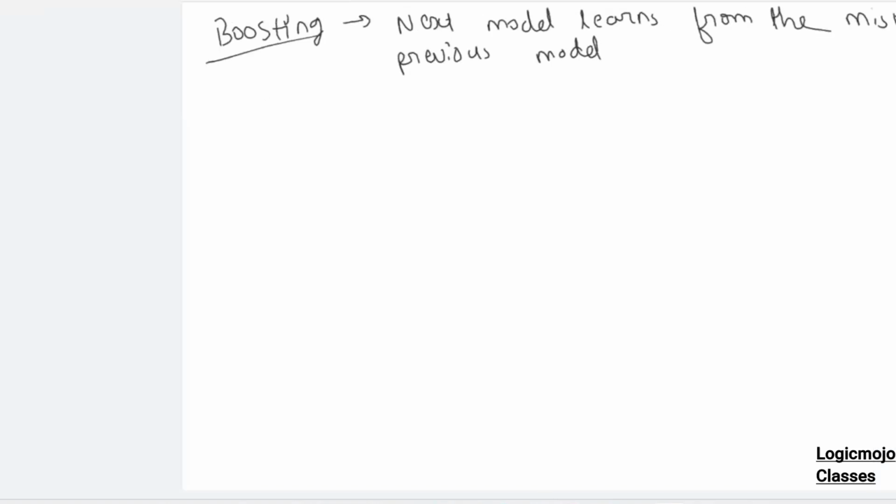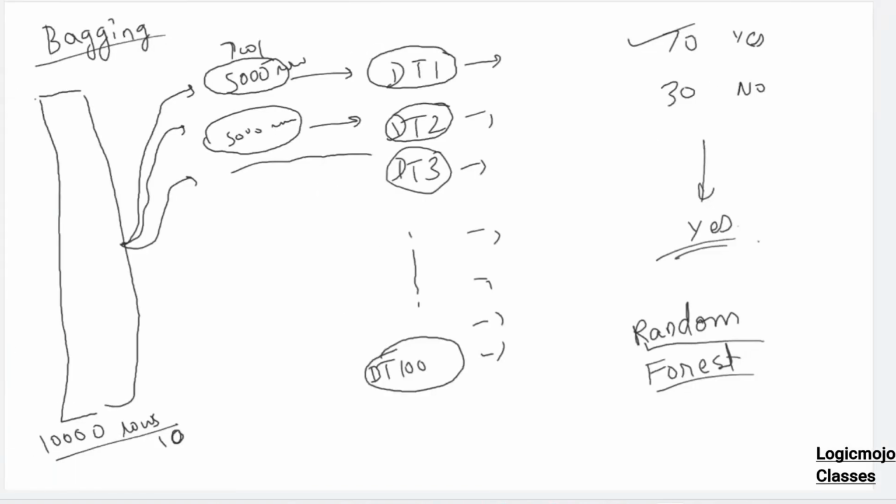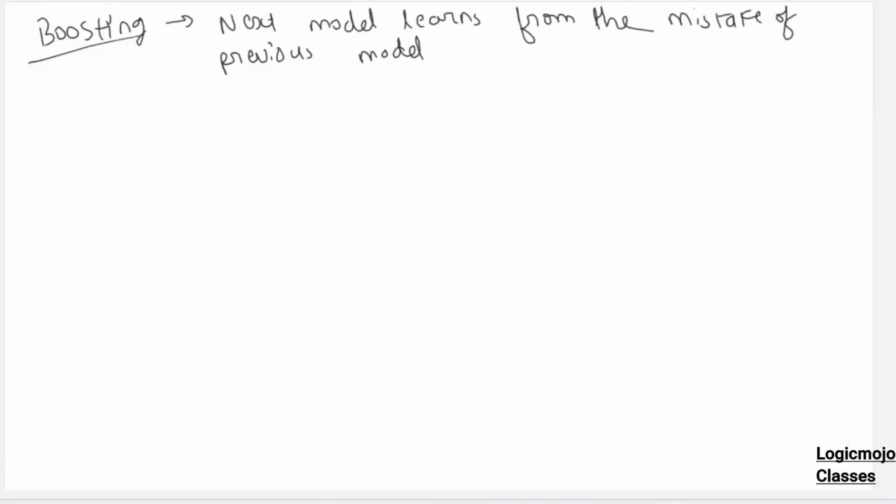So in bagging here, we saw that all of these models are independent of each other. They are not dependent, decision tree 3 is not dependent on how decision tree 2 works and so on. They are all independent. They are a random sample taken, model trained. That's all. Boosting is a bit different from bagging.